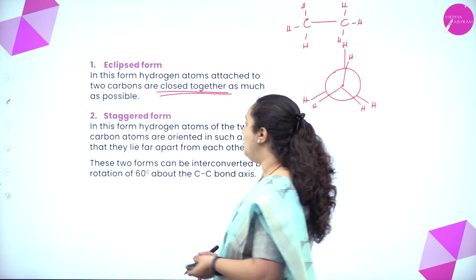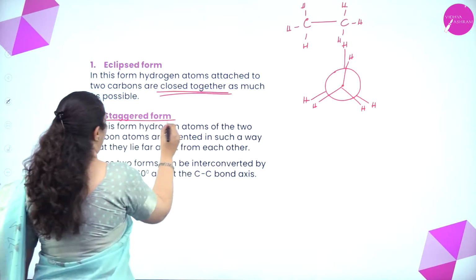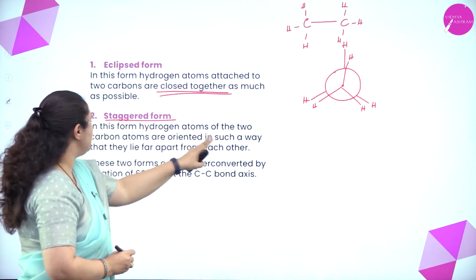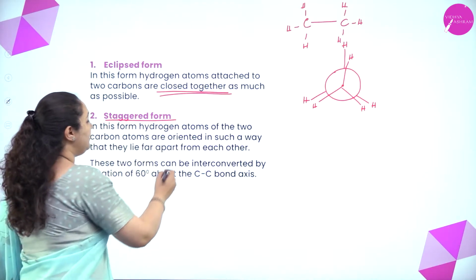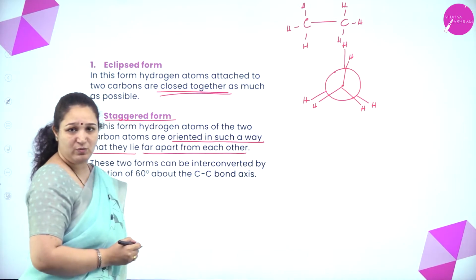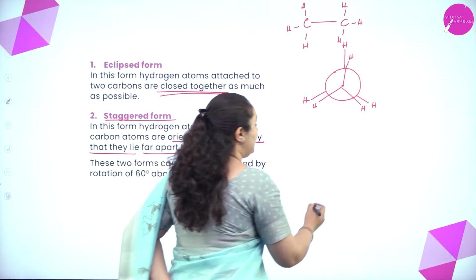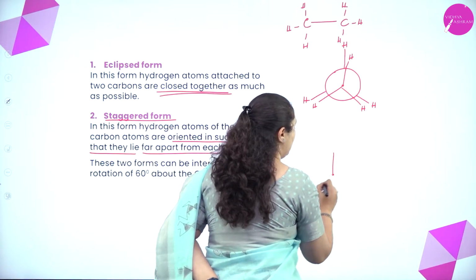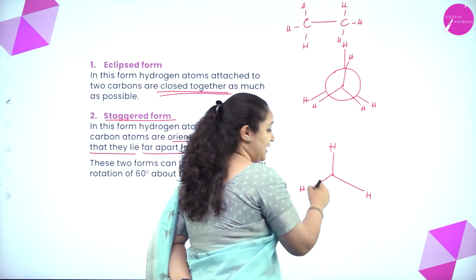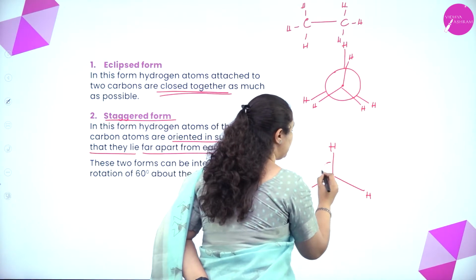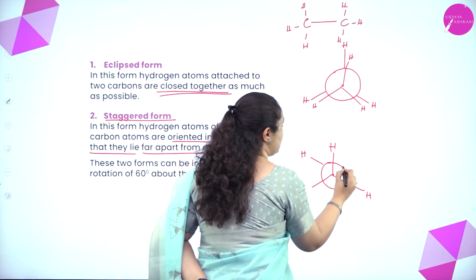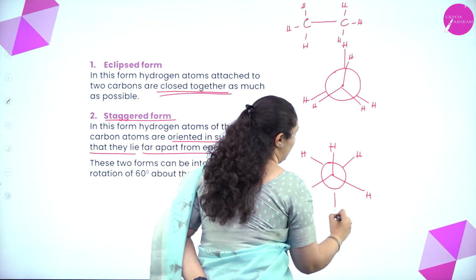Now, what is staggered form? In the staggered form, the hydrogen atoms of the 2 carbon atoms are oriented in such a way that they lie far apart from one another. That is, you take one carbon atom which has got 3 hydrogen atoms like this. The second carbon atom which is behind this, I'll show it in the form of a circle, and you can just imagine this has got one hydrogen, hydrogen and hydrogen.